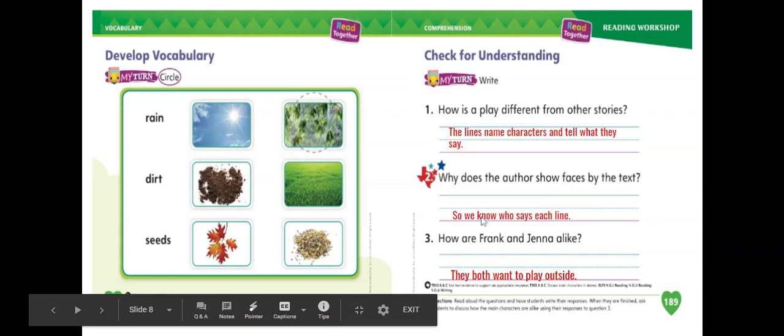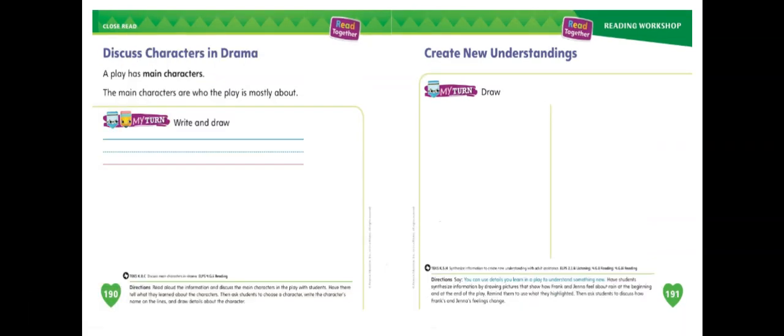So now it's time to do some drawing. Turn the page to 190. So we are going to talk about the characters in this drama. Remember, a play has main characters. The main characters are who the play is mostly about. If you looked at every page of the story, of the play, there were some characters that talked every time. Those are the main characters in the story.